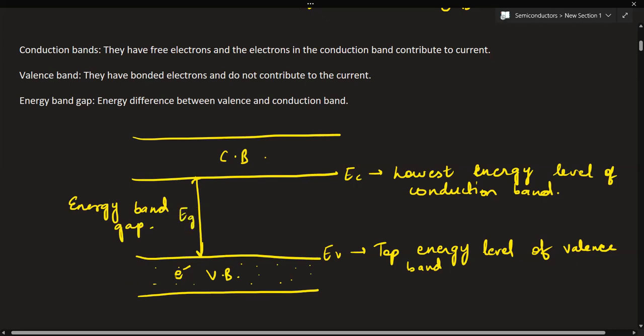And all these are various electrons present in the valence band. So the energy difference between the valence and conduction band gives us the energy band gap, also called the energy gap. Clear? Note it down.